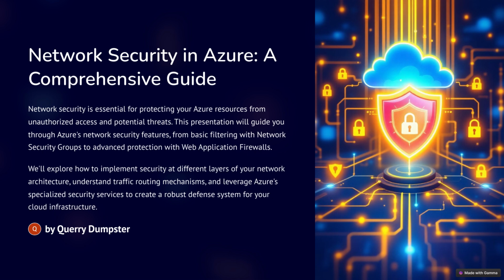Okay, slide 3. Application security groups. This is where things get really interesting, because instead of controlling traffic at the network level, we're now looking at our applications and how we're going to secure them. Application security groups, or ASGs, are a way to group your virtual machines and apply security policies based on those groups.